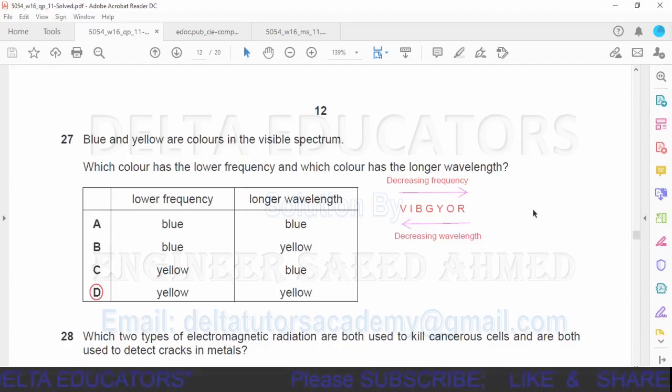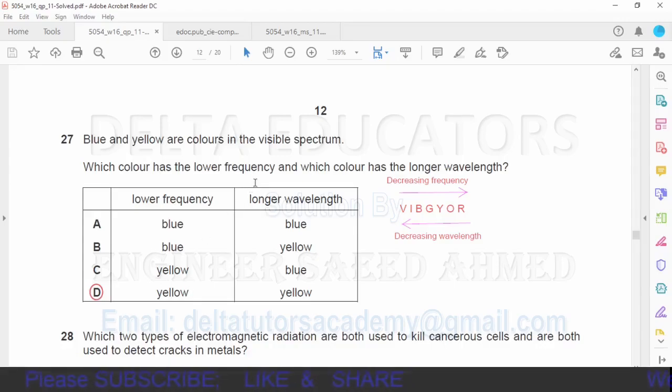Light consists of 7 colors. The visible spectrum consists of 7 colors: violet, indigo, blue, green, yellow, orange and red. When we move from violet towards red, frequency decreases and wavelength increases. Which color has the lower frequency? Between blue and yellow, blue has more frequency and yellow has less frequency. So lower frequency is for yellow. Yellow is given in options C and D, so the possible options are C and D.